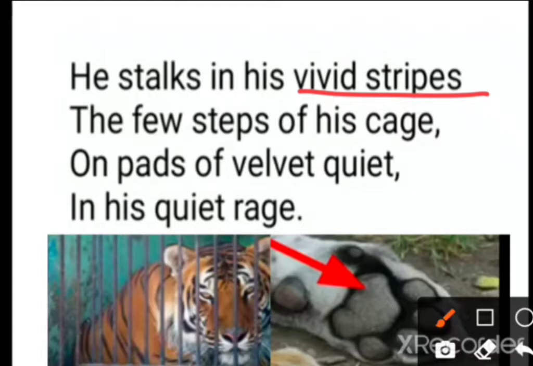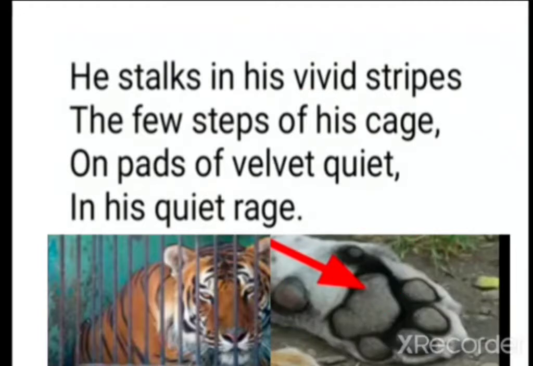Okay, and the few steps of his cage means he just walked there in the cage only, up and down, on the pads of velvet quiet. The tiger walks quietly without making a sound because of his smooth velvet pads. So that also you can see here in the picture, the smooth velvet pads of the tiger. So without making a sound, he walks smoothly in his cage. And the tiger is able to walk only few steps in the cage because the length of the cage is very small. It covers the distance in a few mere steps only.